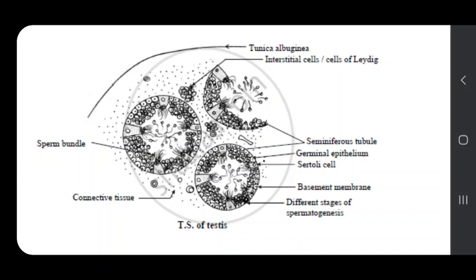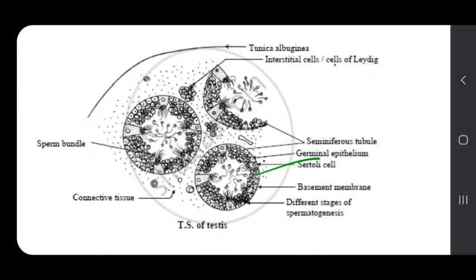The loose connective tissue contains blood vessels, nerve cells, and a very important cell that is named the interstitial cell or the Leydig cell. This Leydig cell is very important because it produces a hormone named testosterone, which controls spermatogenesis.